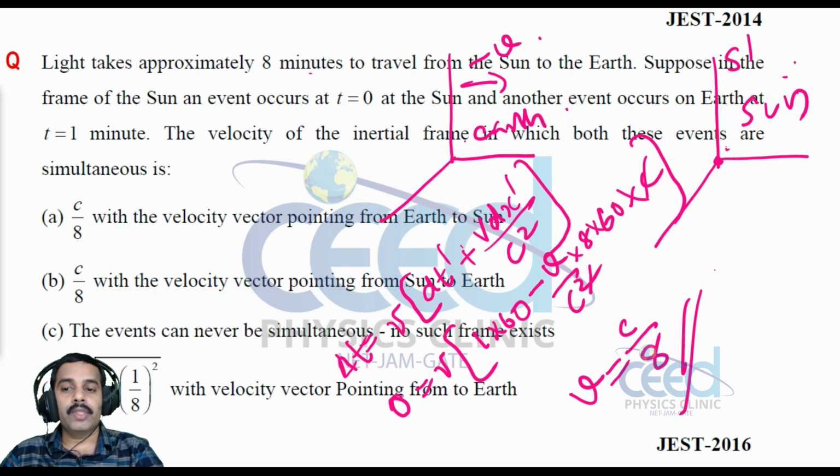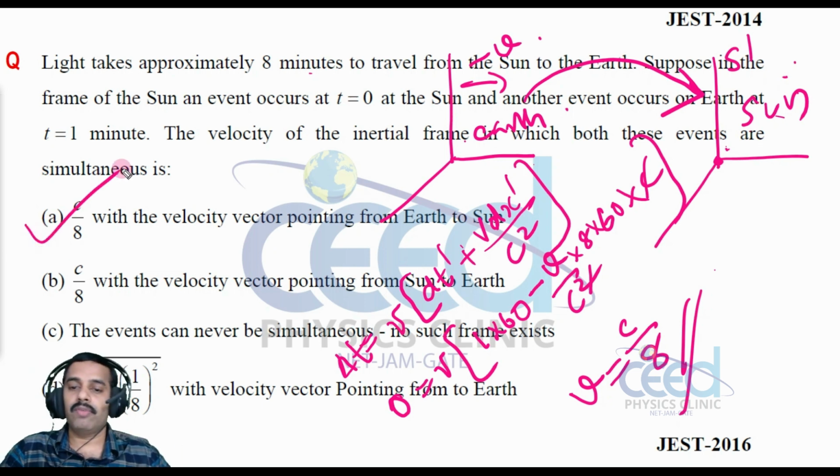So the velocity vector is pointing from earth to sun. The situation we have replaced, S dash moving with a velocity v, we have replaced with minus v, that means earth to sun. So c by 8 with a velocity vector pointing from earth to sun.